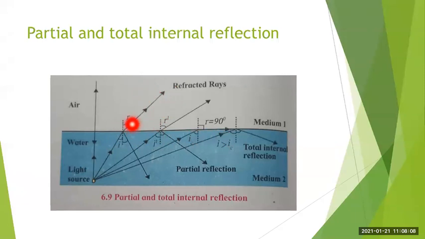It is bending away from the normal. Here this dotted line is the normal, and this refracted ray bends away from the normal. So therefore, angle of incidence will be smaller as compared to the angle of refraction.